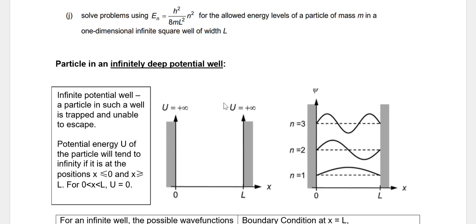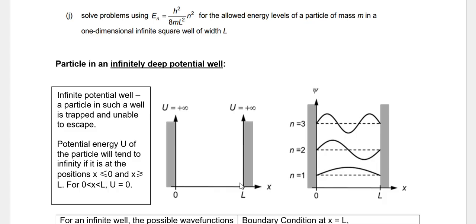Right, so a particle in an infinitely deep potential well looks like that. This is an infinitely deep potential well. Basically this part here is of infinite potential, and this part here is of infinite potential, and therefore the particle, say an electron, cannot exist at any value of x below 0, because if I exist here, my potential energy will be infinity, or if I exist here, my potential energy will be infinity as well, which means not possible. And therefore, the particle must exist between 0 and L.